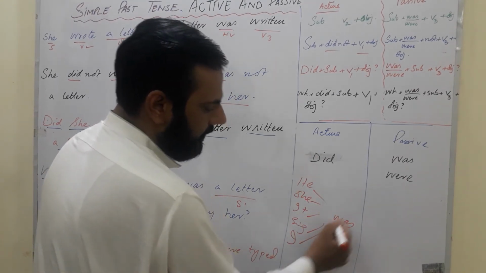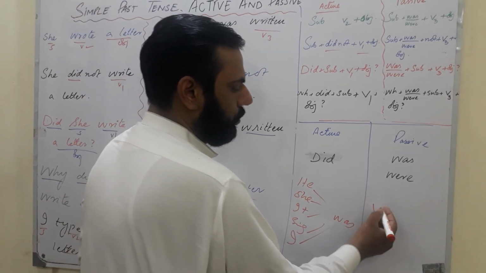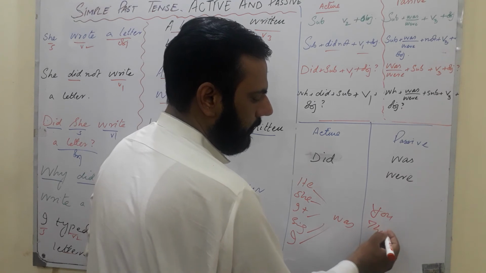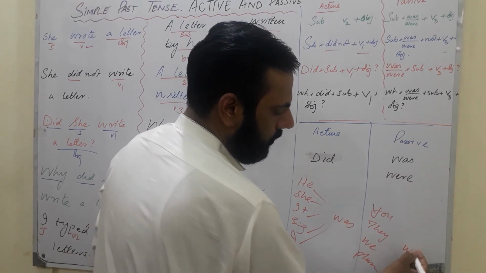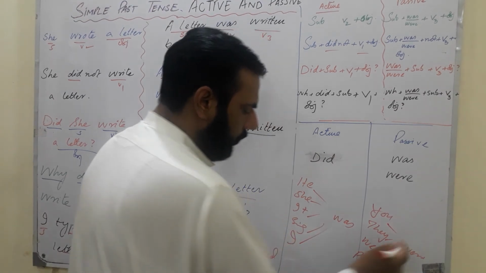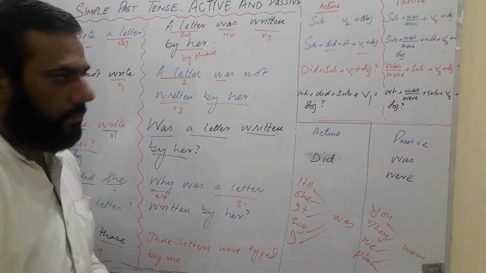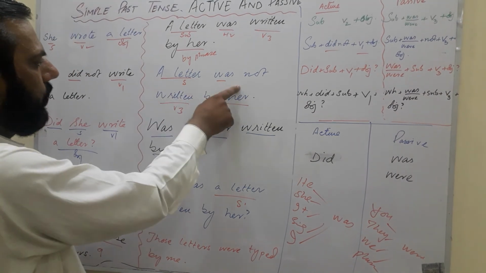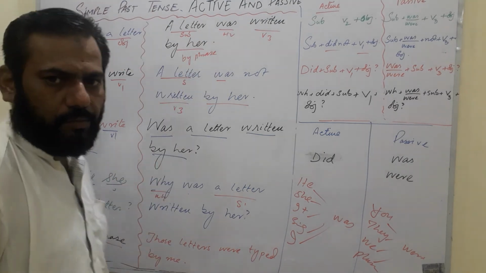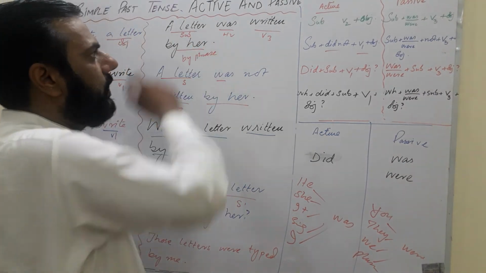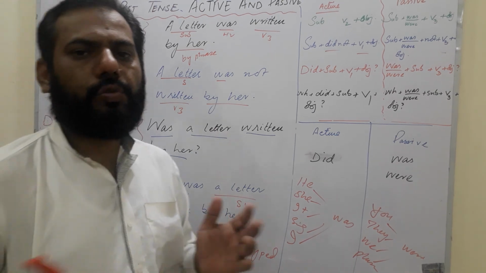These are the agreement of the subject with the helping verb. But for you, they, we, and plural, we use were. Because these letters are plural, it's those letters were typed. But here you see a letter was. So was, a letter is one. If it had been letters, we would have written were here.